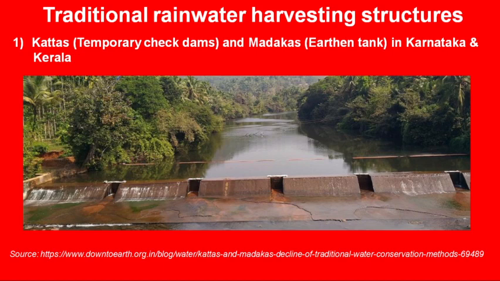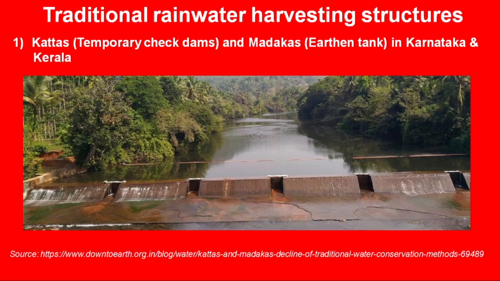The first structure is known as kattas, which are actually temporary check dams, and madakas, which are earthen tanks, and they are used in Karnataka and Kerala states. This picture shows the structure of a kattas, where the check dams are built across the streams and rivulets.